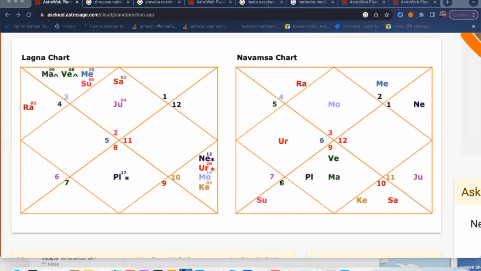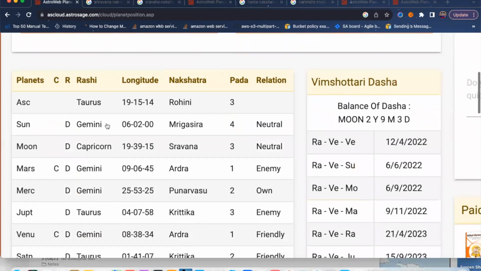Okay, so coming to the calculation part: how to calculate your Navamsha, which Navamsha is your sign, just by looking at the Lagna chart. This person is a Taurus ascendant. You can check it in the Astrosage software or website. The ascendant is in the Taurus zodiac sign at 19 degrees, 15 minutes and 14 seconds, which is in Rohini Nakshatra Pada 3.